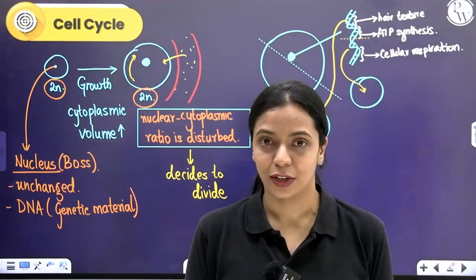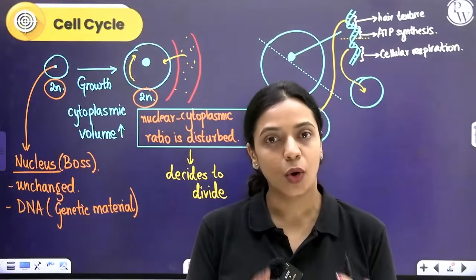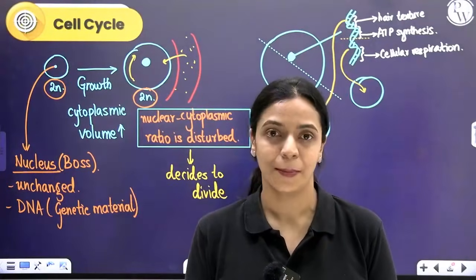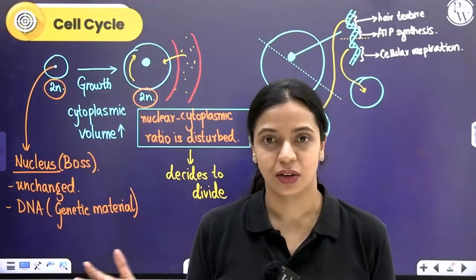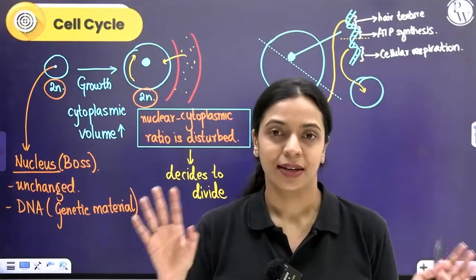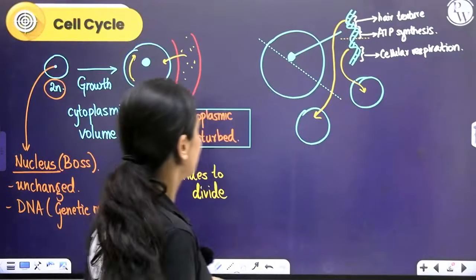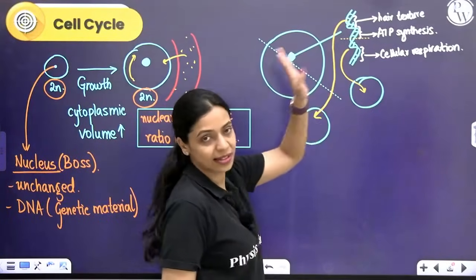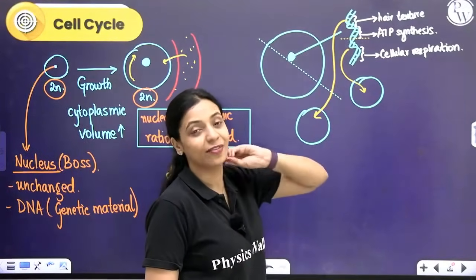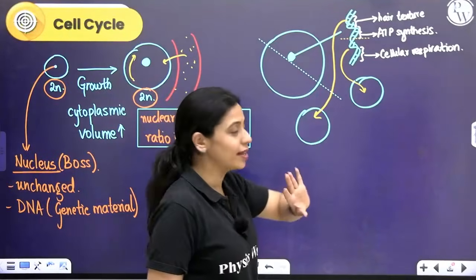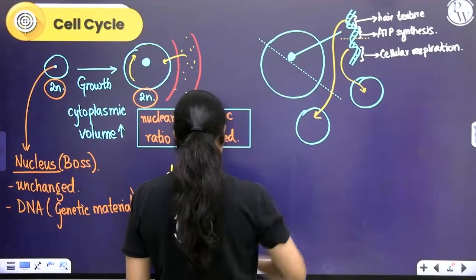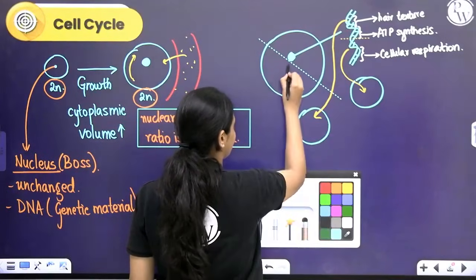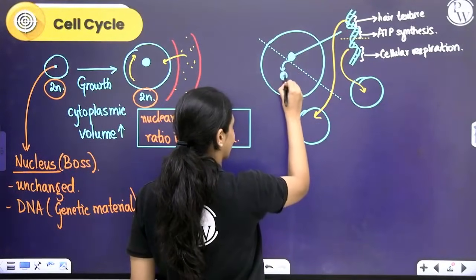So the wiser thing to do is to go and get this photocopied so that you have two complete copies, and whatever is the cost, you both split it, right? So that is what the cell does too. The cell, before it divides its cytoplasm, will make sure and very carefully make an extra copy of its DNA. Okay, so a DNA copy is made. An extra copy is made.